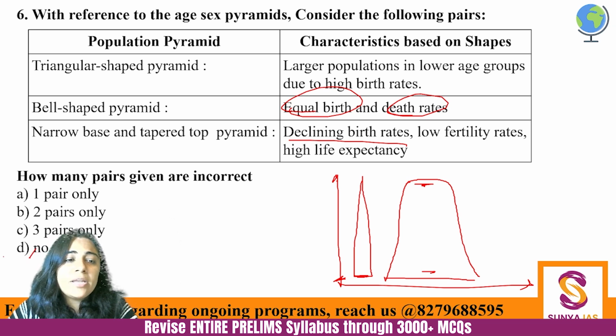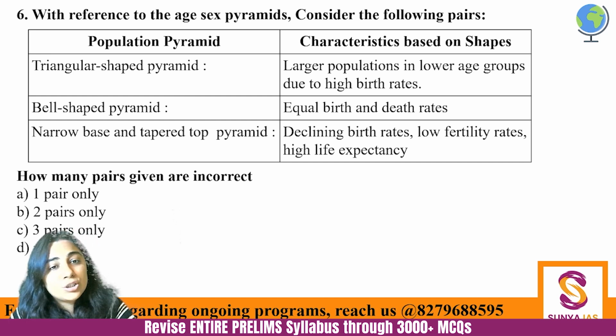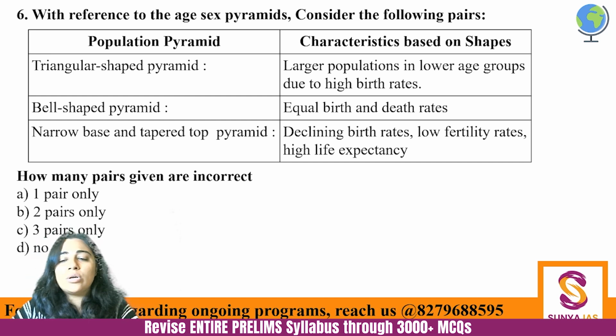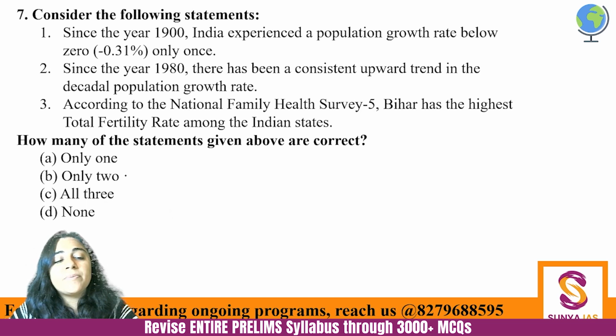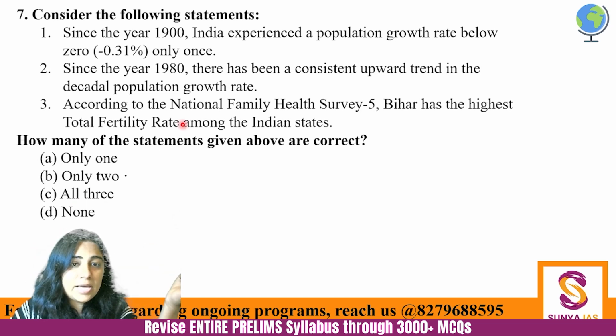So here no pair is incorrectly matched. All these three are representing demographic transition of some stage or the other. So none is incorrectly matched, so D will be the answer. An age sex pyramid can also come to you for interpretation, even in CSAT it can be asked.